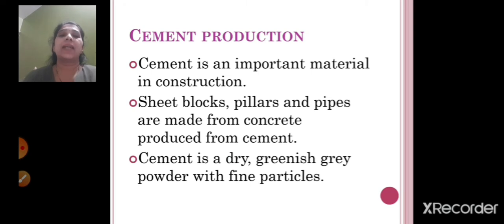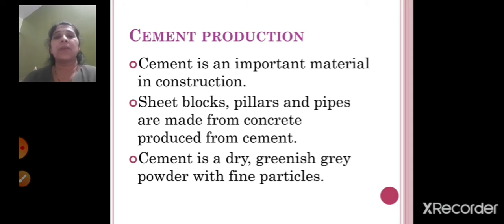Cement is a dry, greenish grey powder with fine particles. You might have seen it, children. Cement is available wherever construction sites are going on, or you can also get it in any hardware shop. In construction, cement is an important material. From cement, you can prepare lots of things: pillars, pipes, sheets, blocks also, right? And the concrete which is prepared is also prepared from cement.